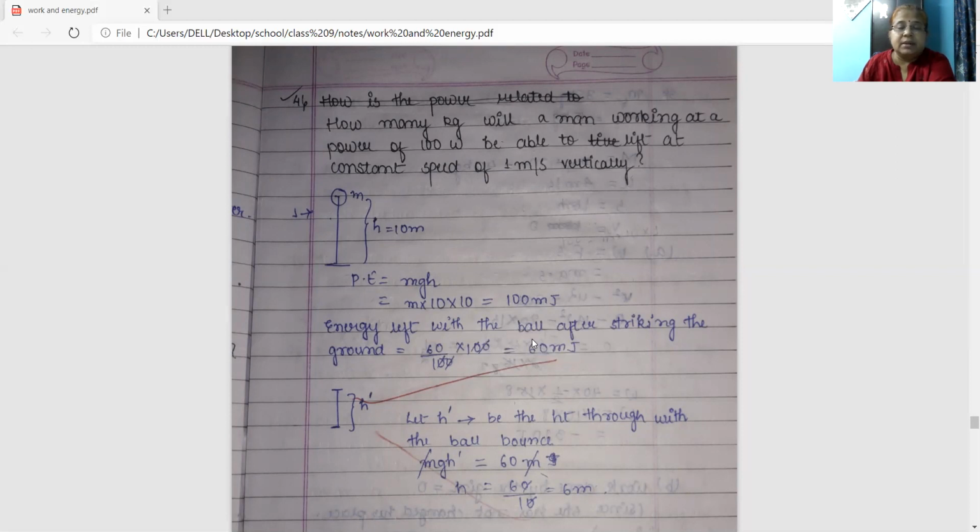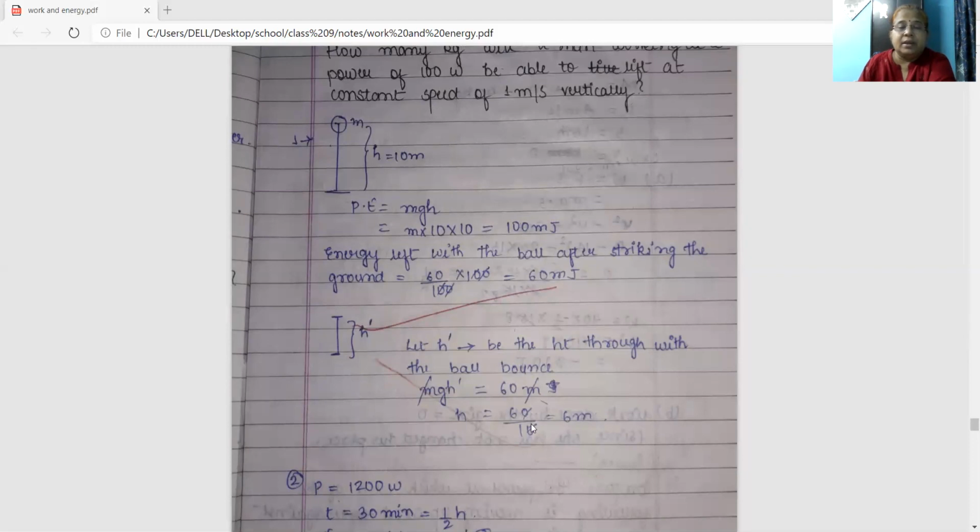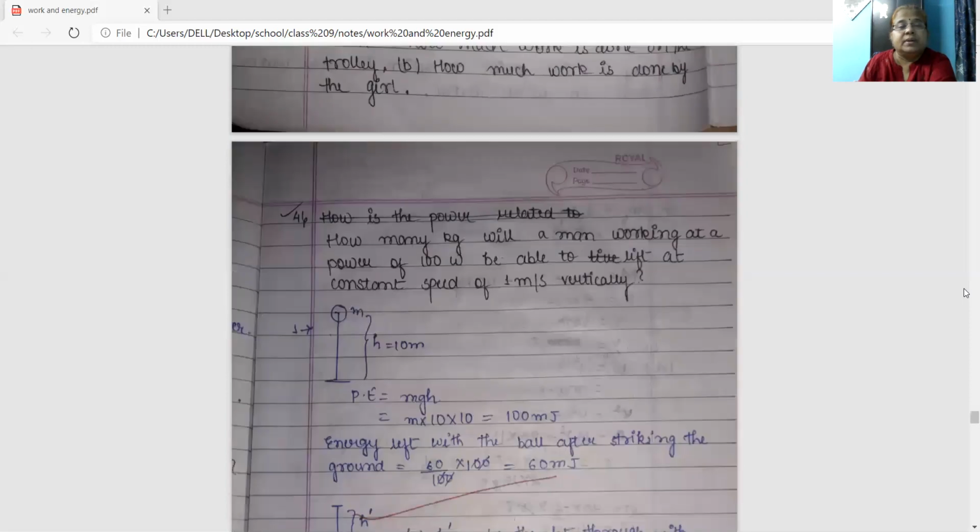With this energy, let the ball bounce back to the height h dash. Right? So mgh dash will be equal to the energy left with the ball, that is 60 m. m will get cancelled as it is on both the sides. g we know it is 10. h dash equals 60 by g, that is 60 by 10, and you are getting 6 meter. The ball bounced back through a height of 6 meter. Next one.